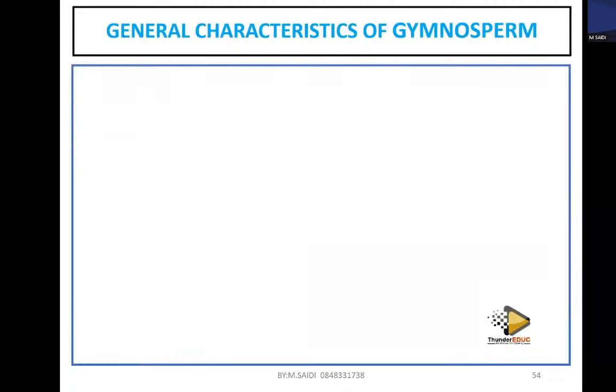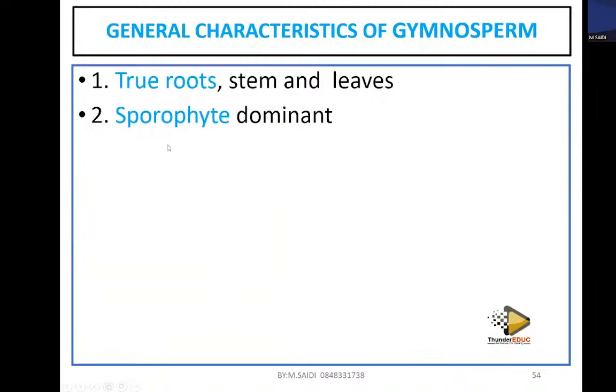What are some of the characteristics? We have talked about them, so let's be very fast. They have roots, stems, and leaves. Number 2, sporophyte is the dominant generation. Leaves are needle-shaped, which means that most of them are long.